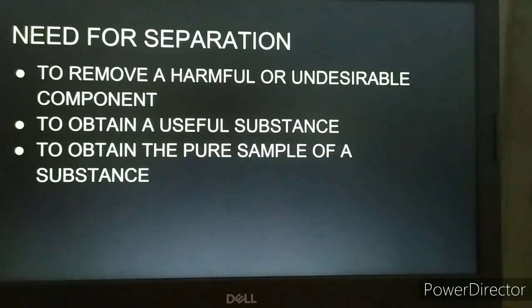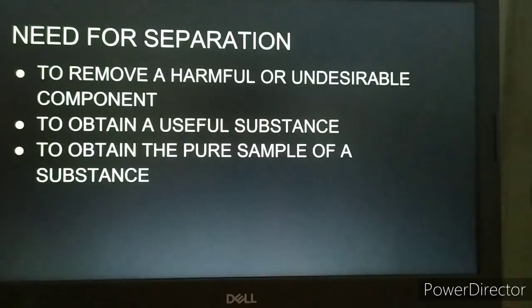So these impurities, or you can say the harmful substances, should be removed from the mixture. In case of water, where so many impurities may be present, these impurities need to be removed from water before the water is used for drinking purpose or maybe for cooking purpose. Then another need for separation of the different constituents of a mixture is to obtain a useful substance.